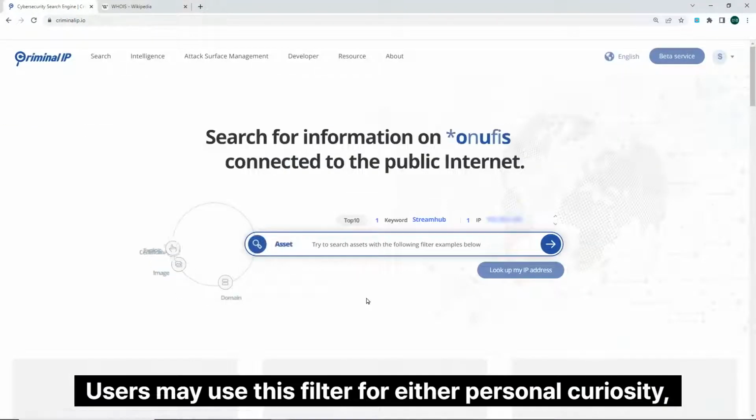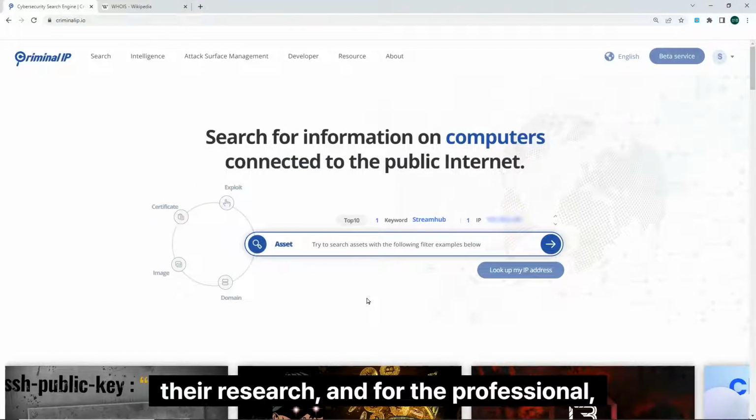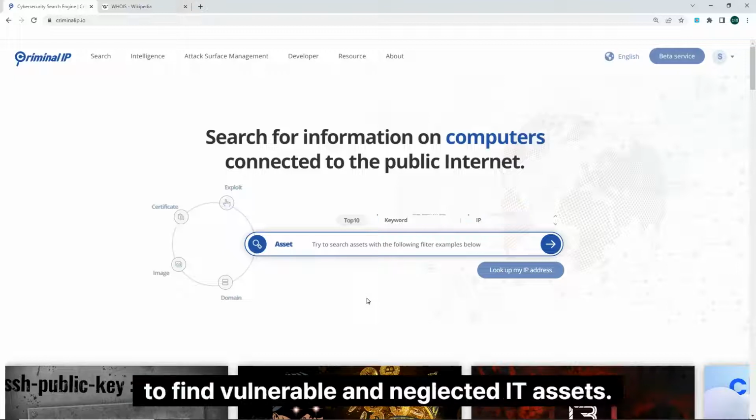Users may use this filter for either personal curiosity, their research, and for the professional to find vulnerable and neglected IT assets.